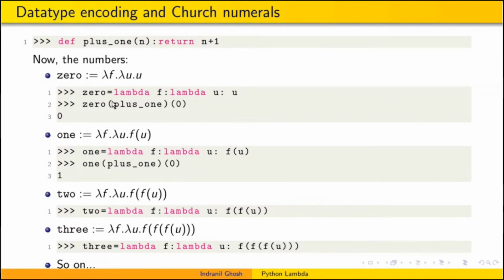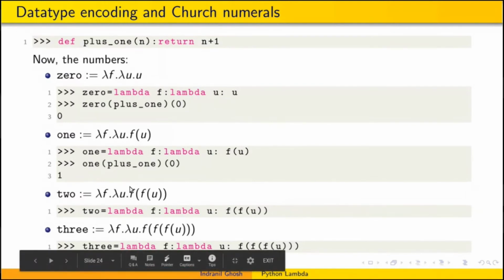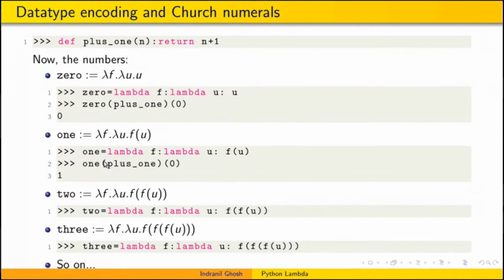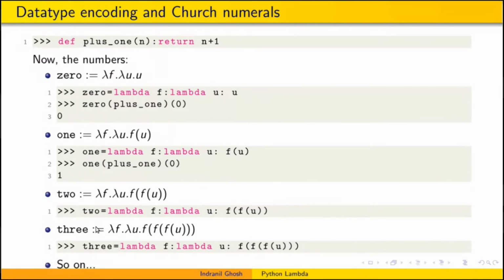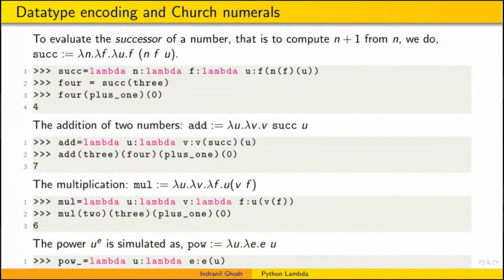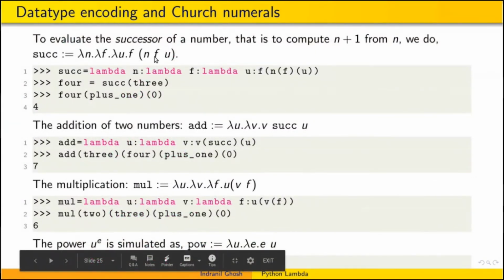So if we want to understand the behavior of 0, we need to pass plus 1 and 0 as arguments to it. Also for 1, we need to pass plus 1 applied to 0 as argument, so it will return 1. For 2 also, if we write 2 plus 1 and 0, we'll get the 2 integer. So I'll move on.